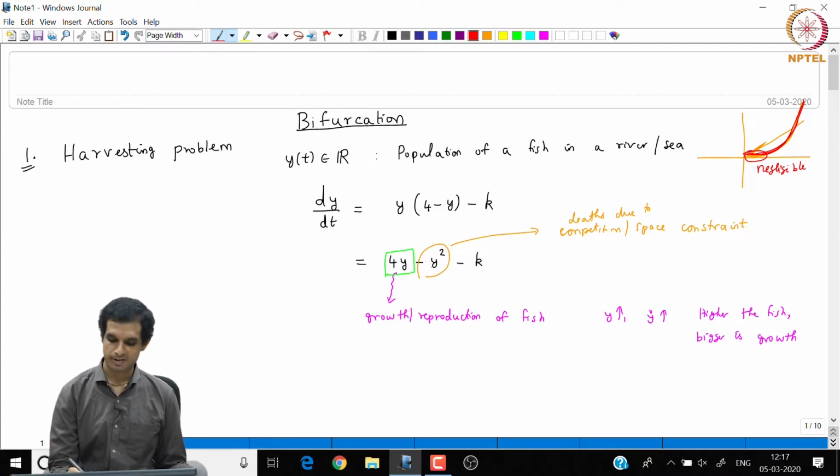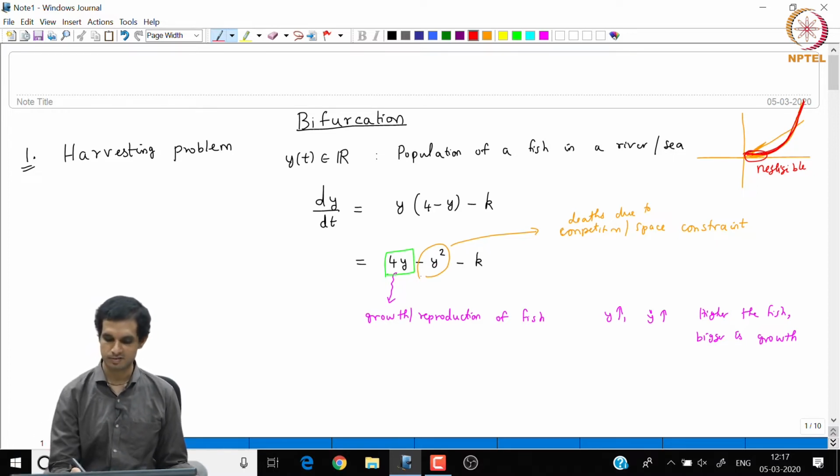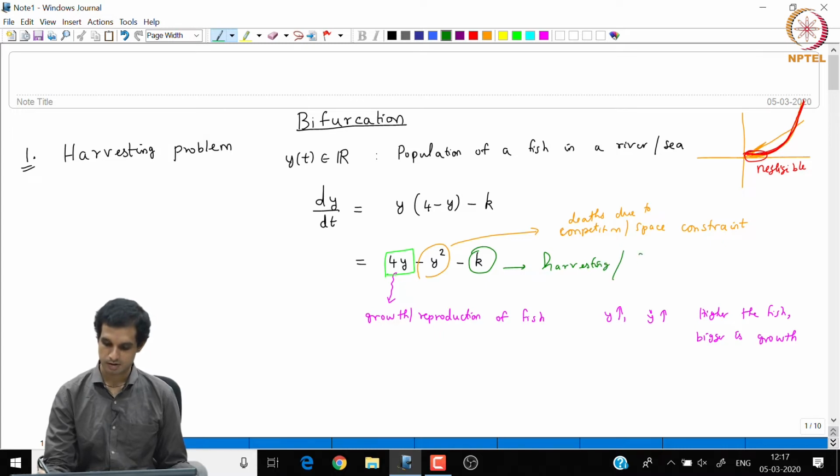And we add a minus y square here because we want the decay rate. Since this captures the death, it should be negative. Initially the death rate due to competition is really low, whereas at a higher population the death rate is really high. So, this term is a competition term, and this term k is called the harvesting rate or a fishing rate.